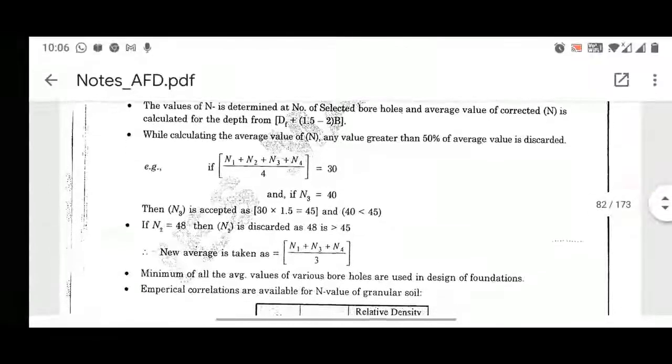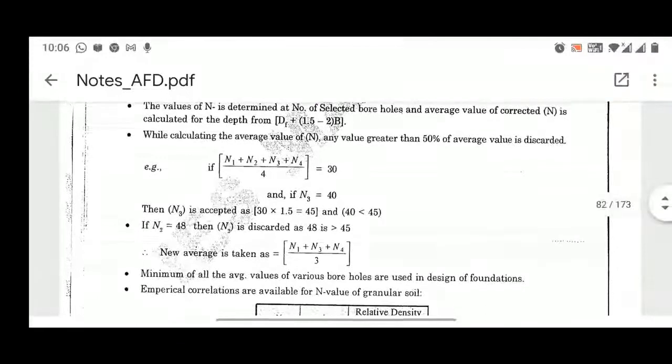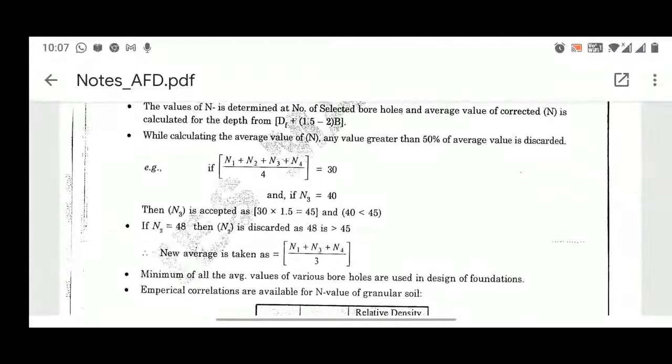Okay. So if your N2 is equal to 48, then also you have to disregard it. All right. Now, why are you disregarding N2? Because it is coming greater than 45. So N1 plus N3 plus N4 divided by 3 will give you the average value of this. Now, the minimum of all the average values of the various boreholes is used in the design of foundation.